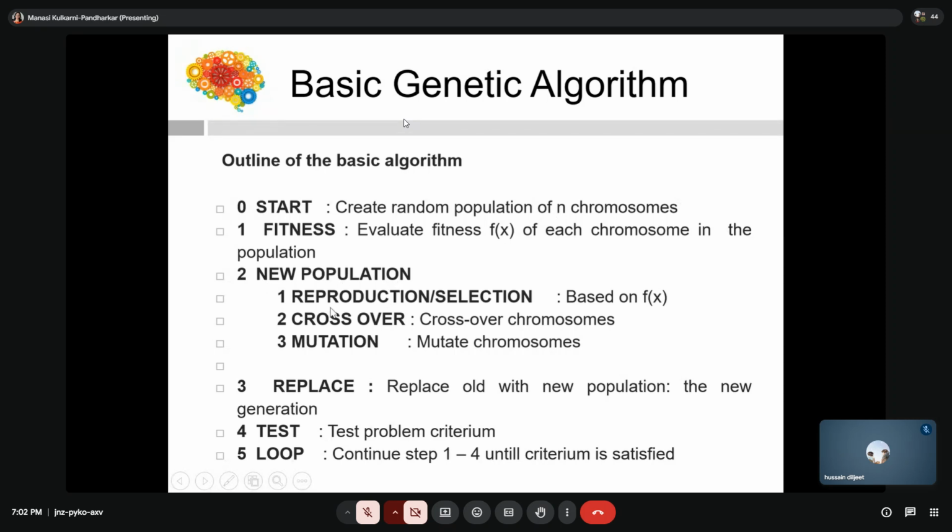Second, the new population. How do you create it? That is selection. Based on the fitness you got, do crossover, that is, combine the solutions, two or three timetables. Then mutation: mutate the chromosome, slightly change it. When you produce a new population, replace the old one with the new population; this is a new generation. Now test whether it satisfies the fitness criteria. If it does not, continue again. This is called the genetic algorithm.